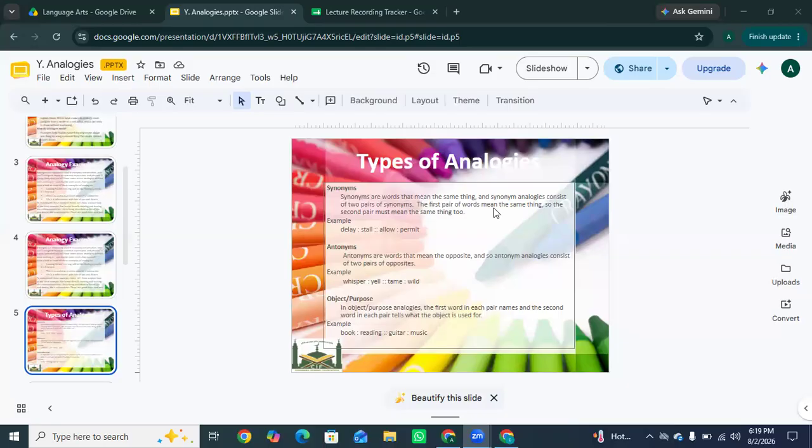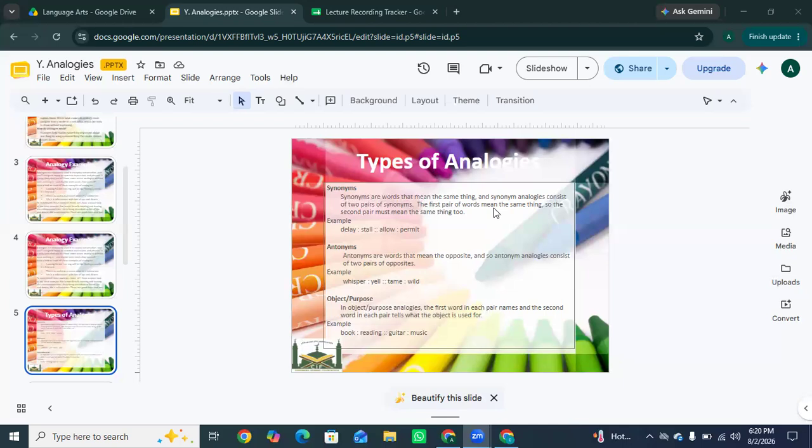Whisper, yell: one is quiet and one is loud. Tame and wild: one is controlled and one is free. Hot and cold, day and night, they are opposite to each other, so they are antonyms.